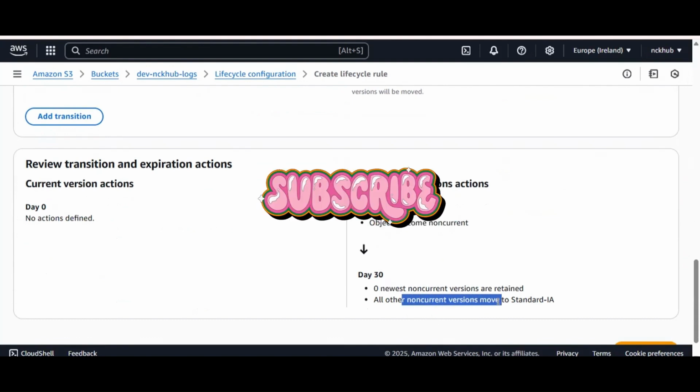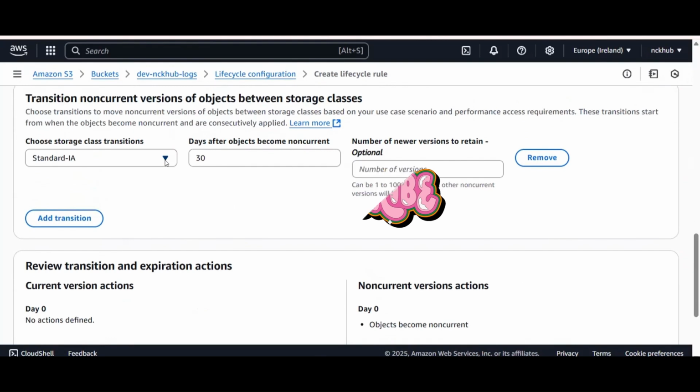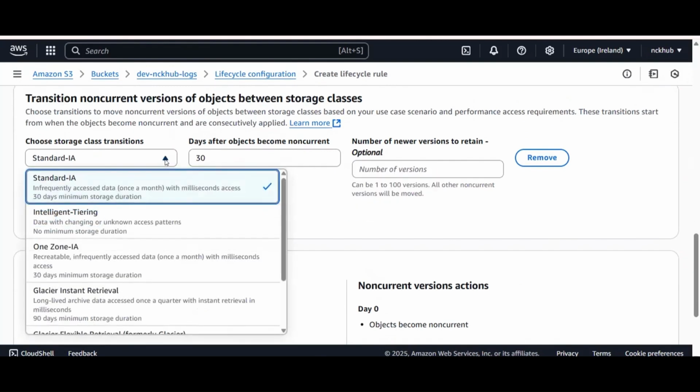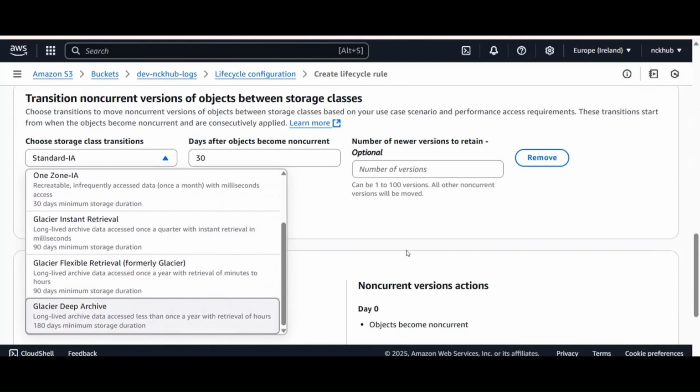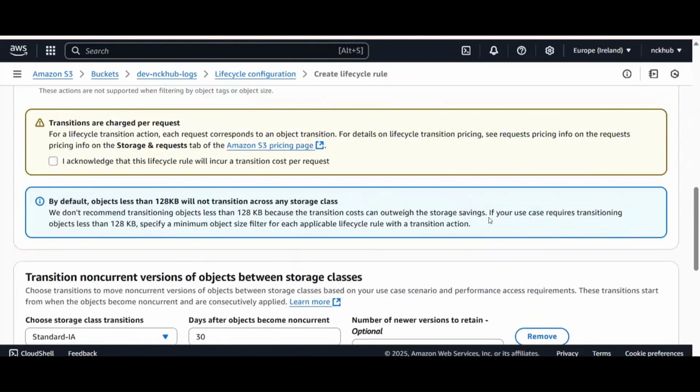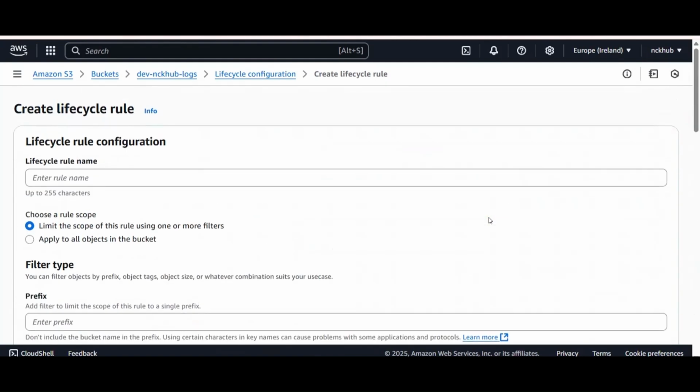All the noncurrent versions of the standard class will be deleted after 30 days. Similarly, intelligent tiering will have no minimum storage. Then there are Glacier Instant Retrieval and Glacier Deep Archive. We will be discussing all of these in our upcoming sessions, with more about S3. So this is basically about understanding what S3 is, how S3 works, and what an S3 bucket contains internally.